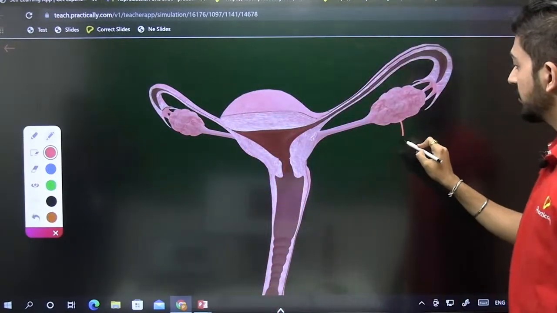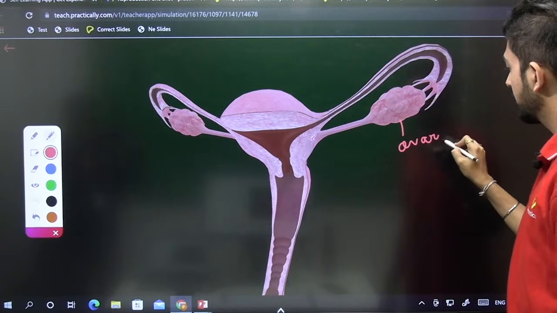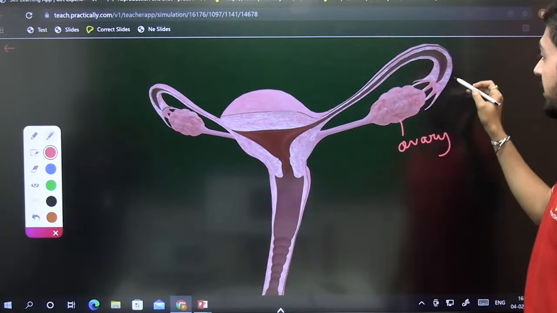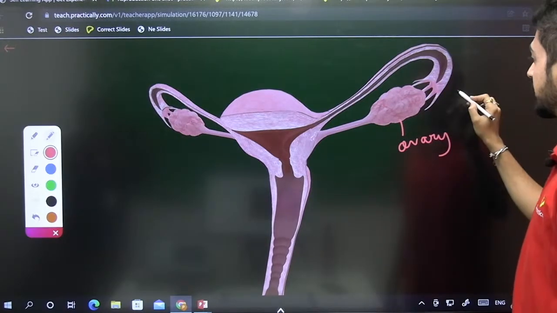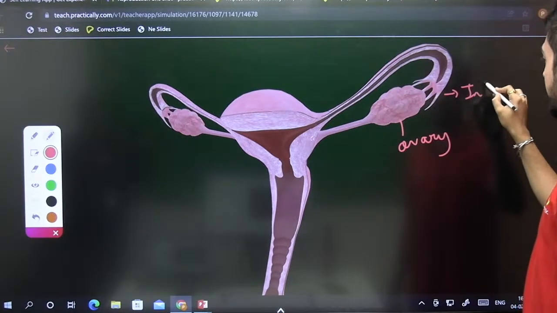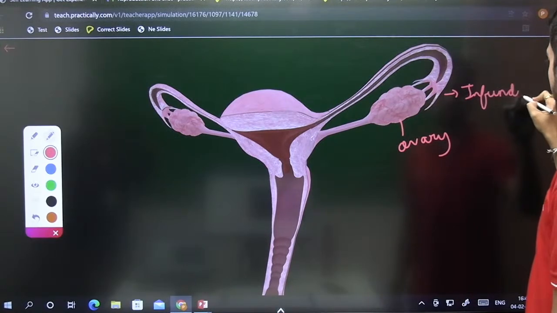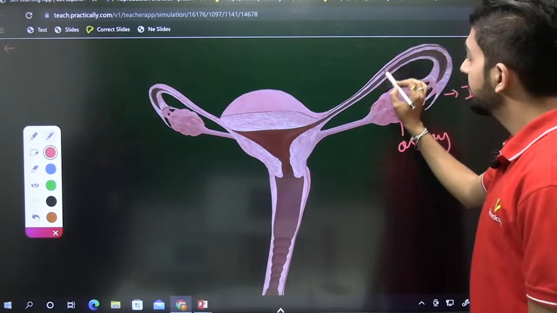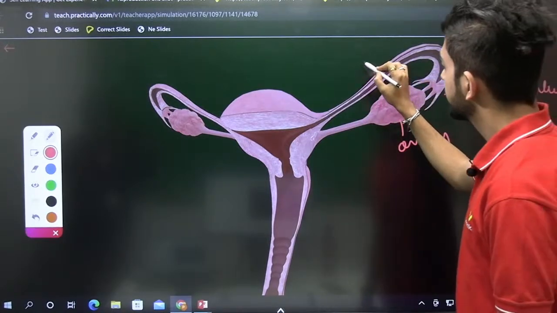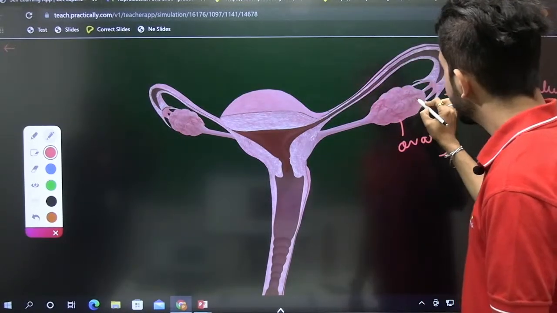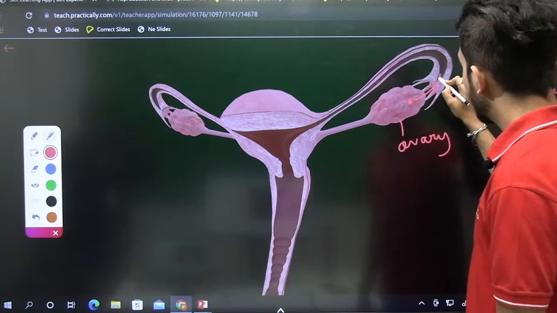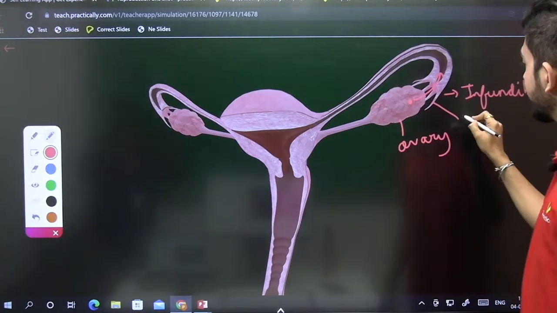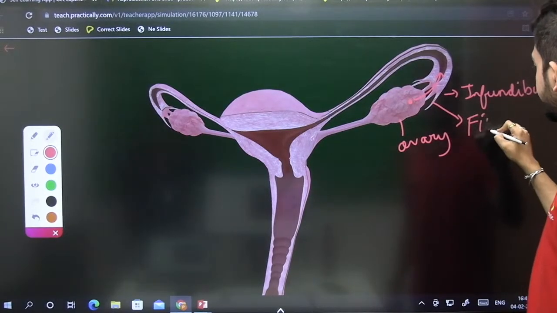This is the ovary, and the fallopian tube is divided into three parts. The funnel-like structure is called the infundibulum. When the ovum is released, this funnel-like structure holds it. This finger-like structure is called the fimbriae.